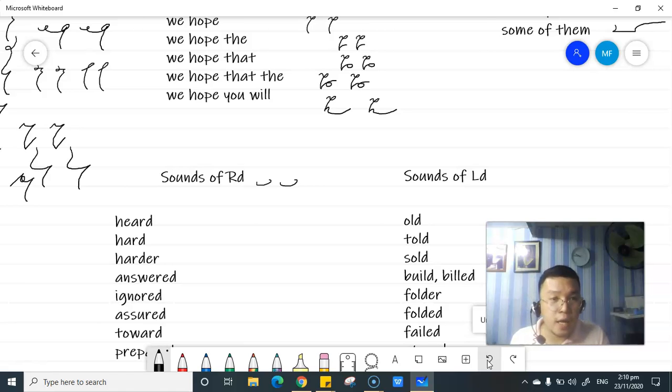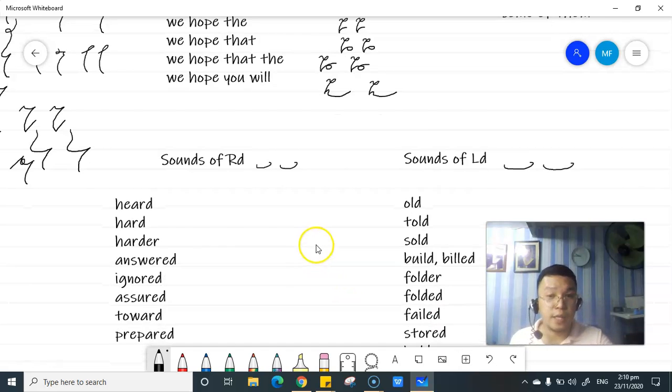Then eld is represented by an L, with an upward curl, or an upward turn at the finish. That is how you write the sounds of erd and eld.